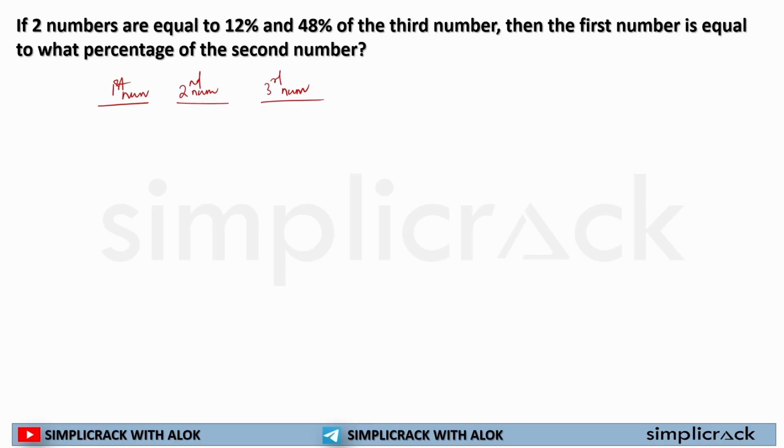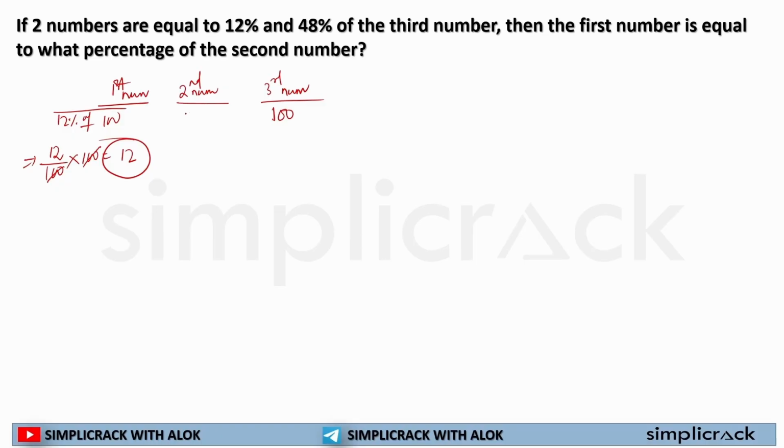So everything is related to the third number. Let's take the third number as 100. Now 12% of 100, for an example, is the first number. So 12% of 100 can be written as 12 multiplied by 100 into 100, which is equal to 12. So the first number is 12.